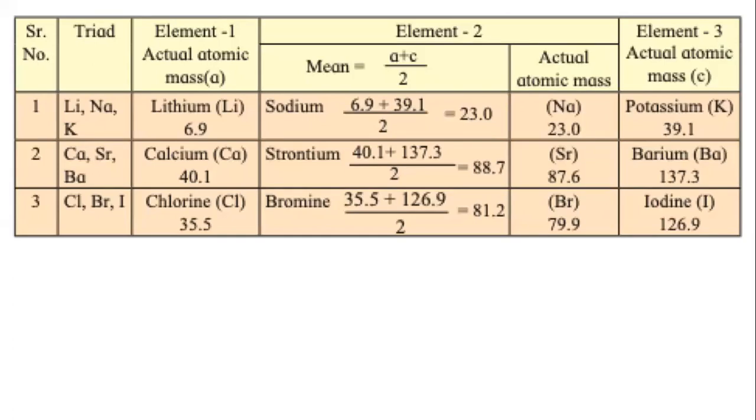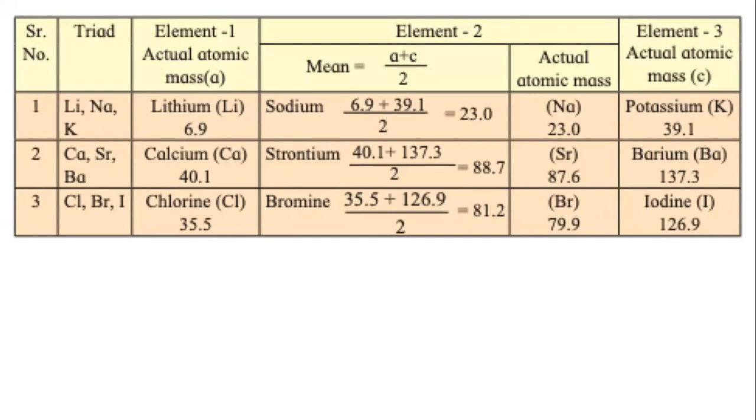And he noticed specifically, in the case of lithium, sodium, and potassium, the atomic masses are 6.9 for lithium, 23 for sodium, the middle one, and the heaviest one is potassium, 39.1.